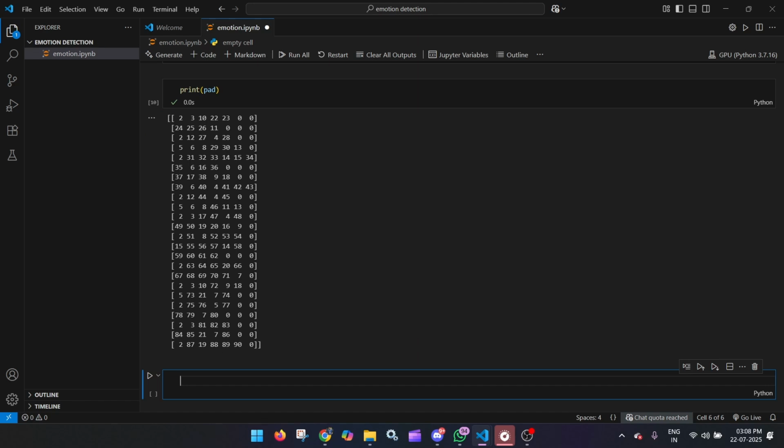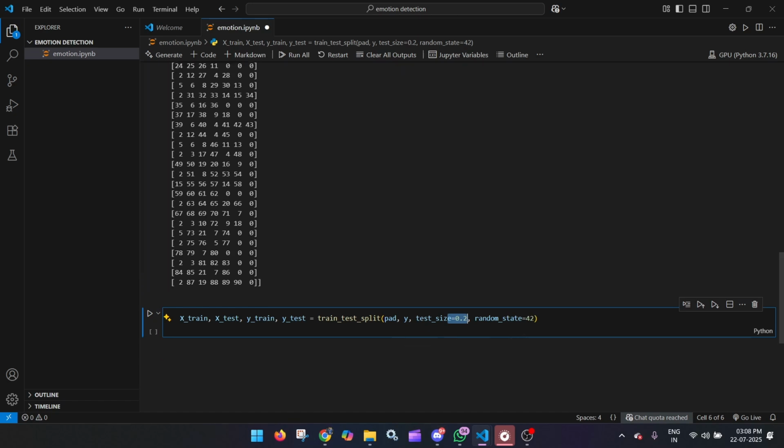So let's get back. Now what we will do is simply train the model. Before training the model, we have to split the data. So let's write the code. We know this X_train, X_test code. Over here we have taken 0.2 as the test size, and the random state is 42. Now I will just run this.